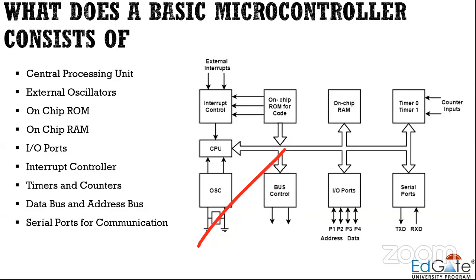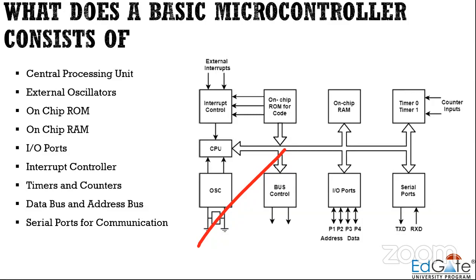Let's take an example. Addition of two numbers is an event. Whenever two numbers are added, count this event, how many times the numbers are being added. Counters are used for that, and timers are basically used to generate precise delay. Then you need a data bus and address bus so that you can communicate with the peripherals, and you need a serial port for communication.